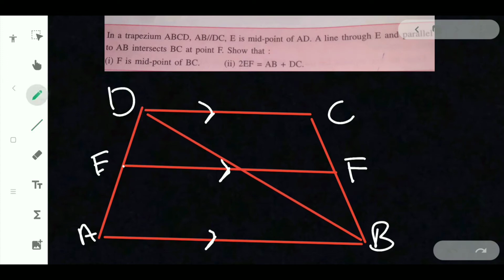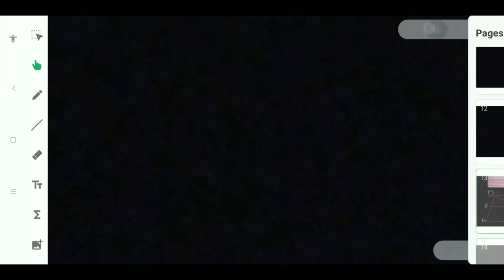Join BD, and let us name the middle point as O. Now here, in triangle ABD, E is the midpoint, and the line drawn from it is parallel to the third side. So EO is parallel to AB.